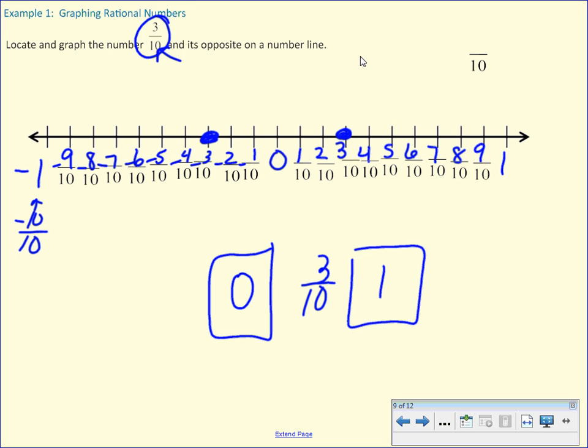Okie dokie? Grady, do you need one more second to catch up on the numbering? Or are you ready to move on? Because if I did 9/10, then I would have 10/10. And what does 10/10 equal? 1 whole.